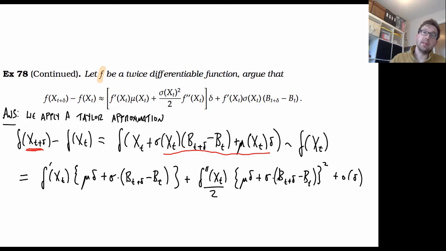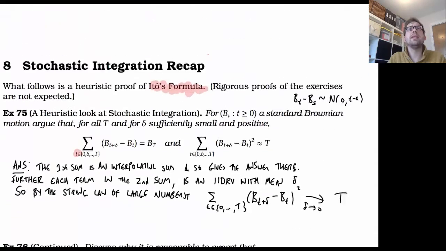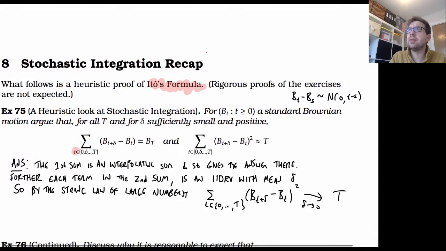So why have I gone up to the second derivative? Normally, if we're going to do a Taylor approximation, we'd only need first derivatives, not second derivatives. But notice, in this term we're going to pick up something with b of t plus delta minus b of t squared. And we know from the above exercise that if we sum these together, compounded, that actually counts for something.